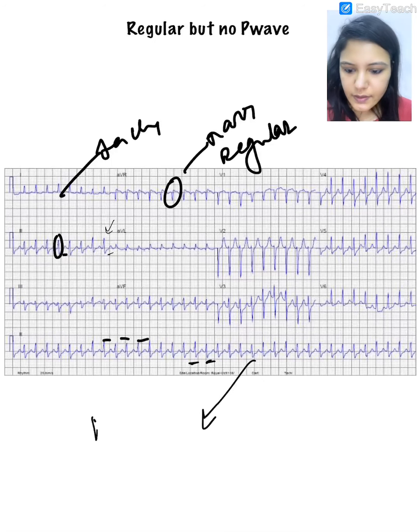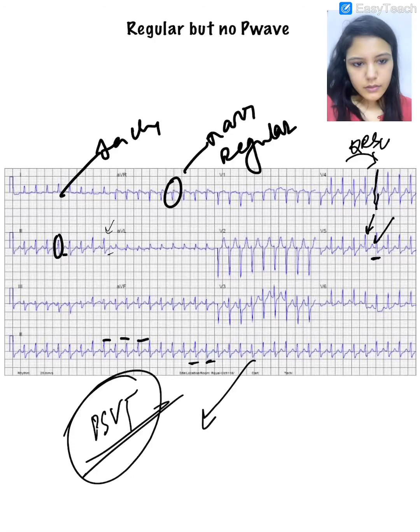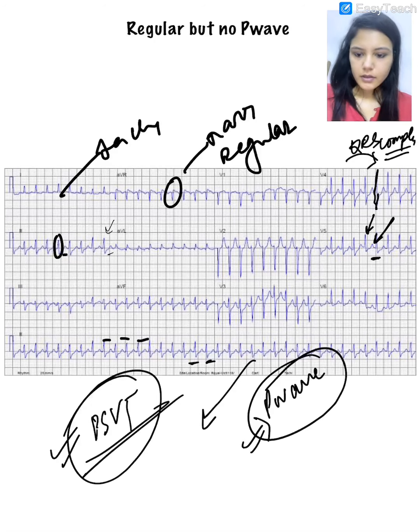This is the classical ECG of PSVT, paroxysmal supraventricular tachycardia, where there is only a QRS complex and a T wave. You can't see a P wave. The P wave is actually buried in the QRS complex. Why, we shall understand in another video that I'll make on the mechanism of PSVT. But for now, let's understand that there will be no P wave in PSVT, and this is a classical ECG of PSVT.